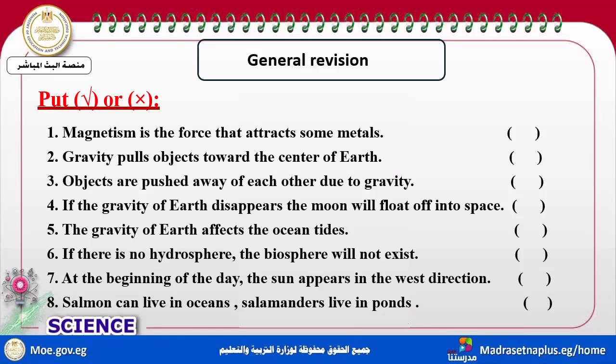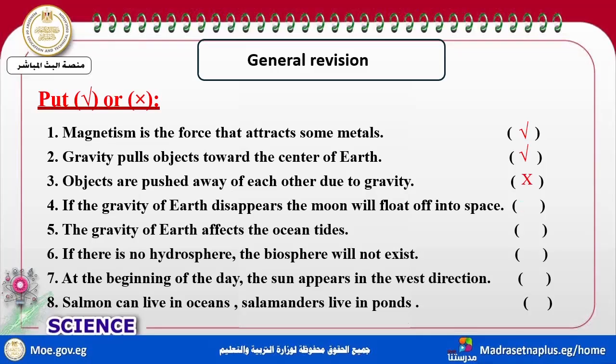True or false: magnetism is the force that attracts some metals. That's true, which are iron, cobalt, nickel, steel. Gravity pulls objects toward the center of Earth. Yes, toward the center. Objects are pushed away from each other by gravity?